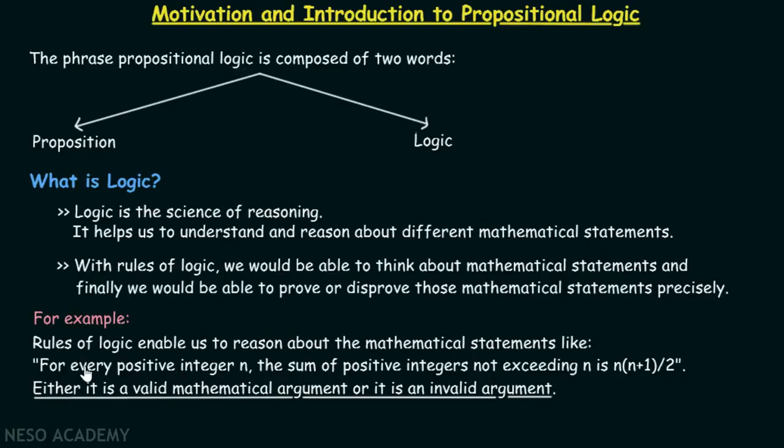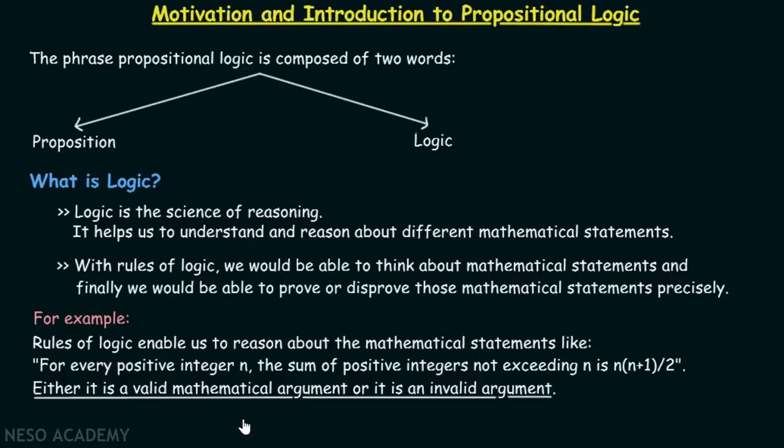We know that this particular mathematical statement is a valid mathematical statement, and we would be able to prove this particular statement with rules of logic. Either it is a valid mathematical argument or it is an invalid mathematical argument. But we know that this mathematical argument is a valid mathematical argument, and we can prove this also with the help of logic. This is what a logic is all about. With logic, we would be able to reason about statements, we would be able to think about mathematical statements, and finally we would be able to prove them or disprove them by using certain rules that are provided by logic itself.